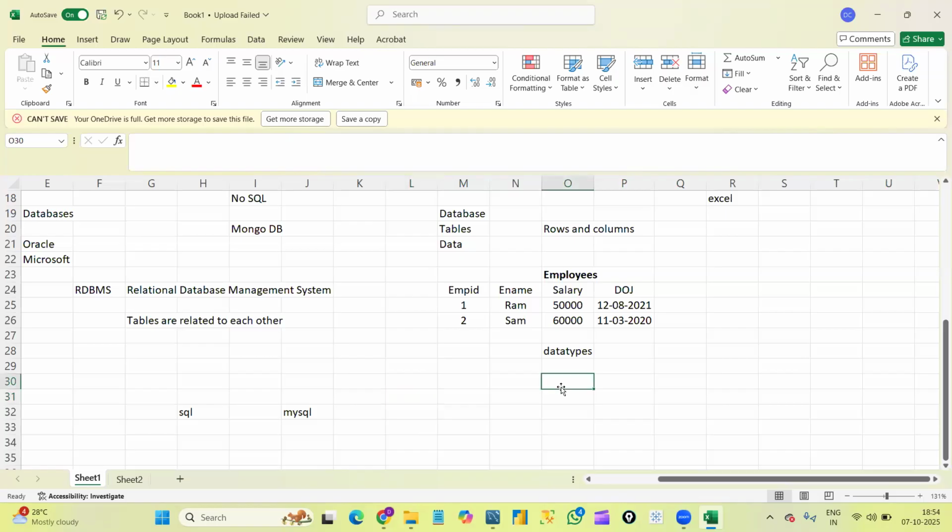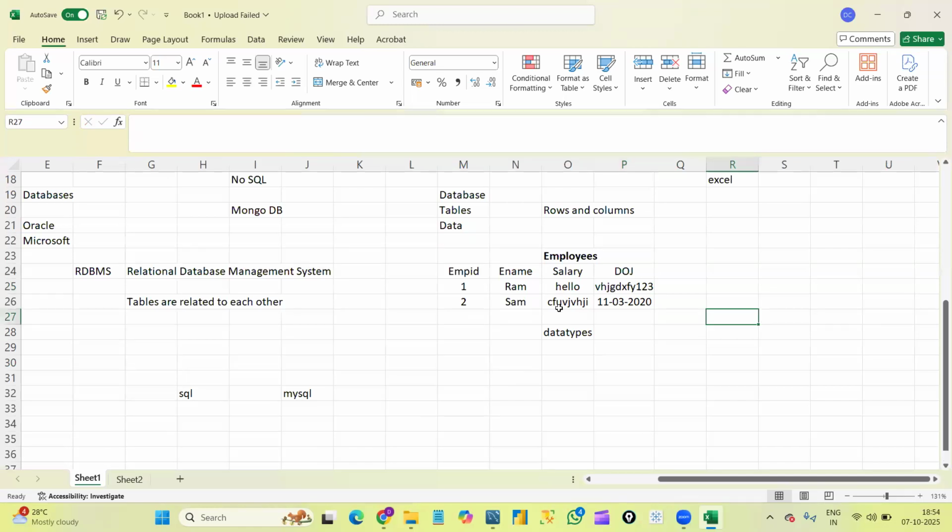One of the limitations of Excel is this: suppose I gave one table here, right? And here this is my salary column. Usually salary, in the sense, will be in the form of numbers. But instead of numbers, if I'm just typing something, it is accepting, right? Date of joining, in the sense, definitely I'm supposed to enter dates only. But instead of dates, if I'm typing anything, it is accepting, right? Anything, it is accepting. That is, whatever we type here in the Excel file, it will just accept.